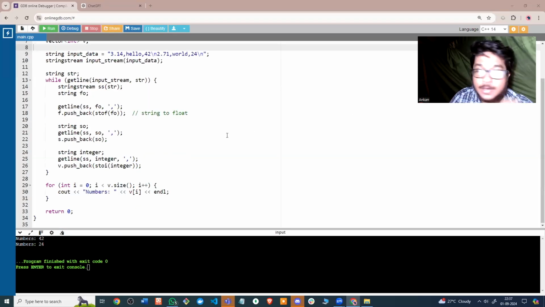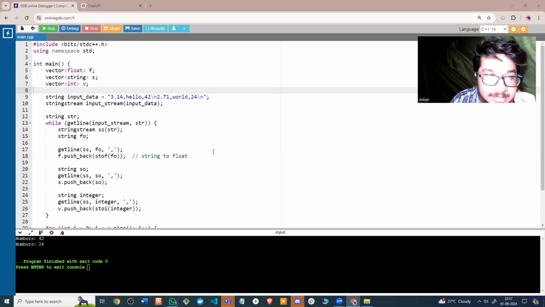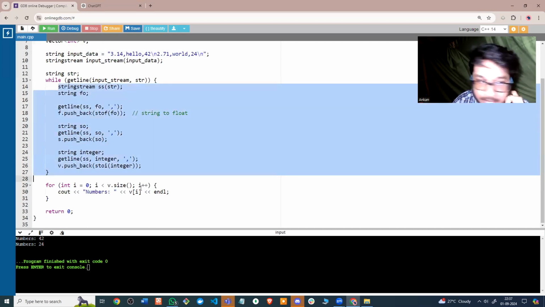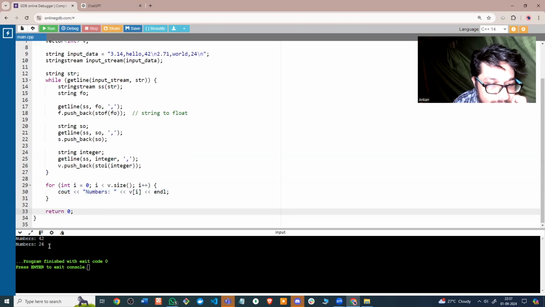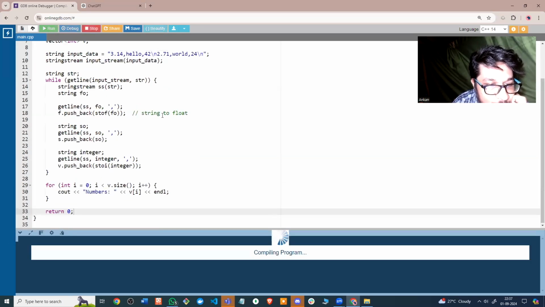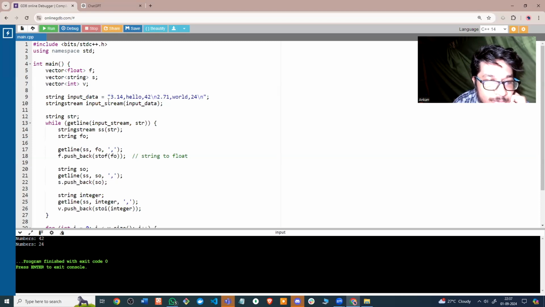All right, so I actually found out a very good way of testing this. So why not, instead of doing this, put it into a string like this and use this \n operator, which denotes next line essentially. If we follow the exact same thing which we did and print out the numbers, you see we are getting numbers here. If I run this, you will see that we are getting 42 and 24 here.